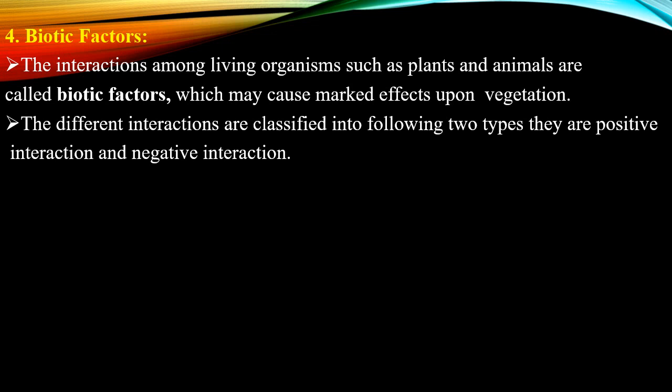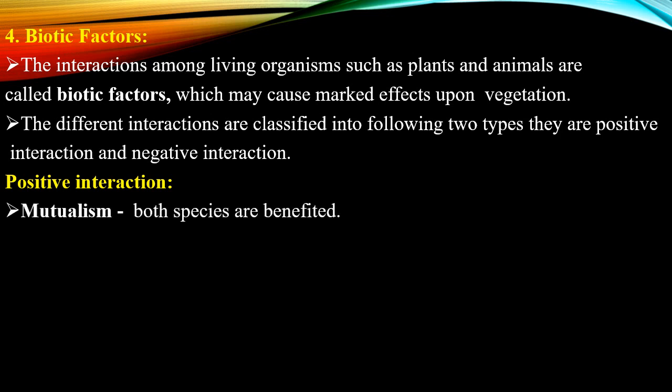So now let us discuss the positive interaction. First we are going to see mutualism in the positive interaction. Mutualism means both the species get benefit. Then it is said to be mutualism. So let us see the definition for mutualism. It is an interaction between two species of organisms in which both are benefited from the obligate association.